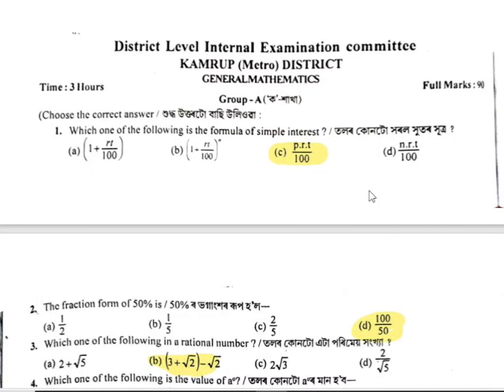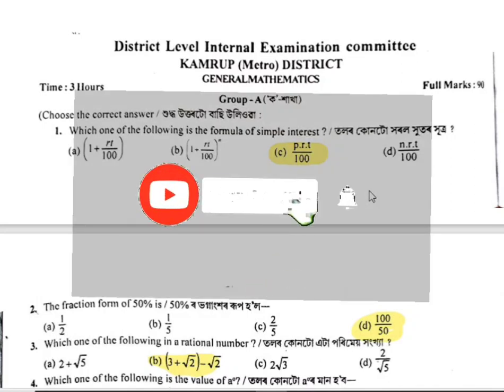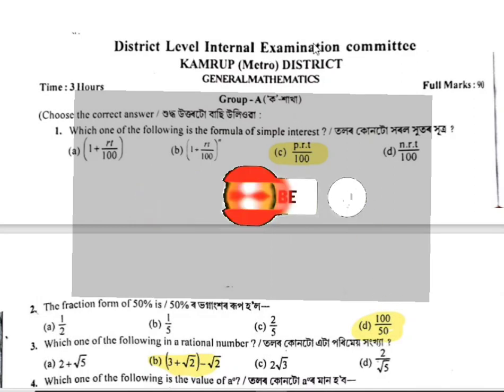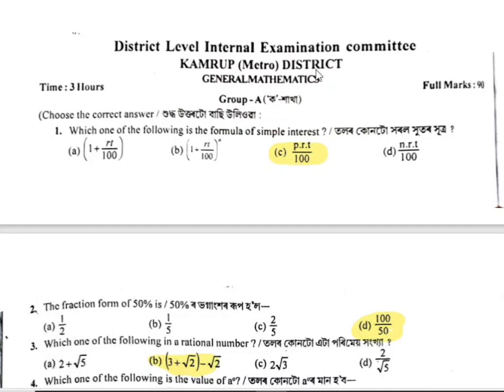This is the annual exam 2024 question paper for Kamrup District Level Internal Exam Committee, Kamrup District, Assam. This is a very important question paper for Kamrup District. Annual exams for all districts are very important. Read this question paper carefully and write the answers to all these questions.